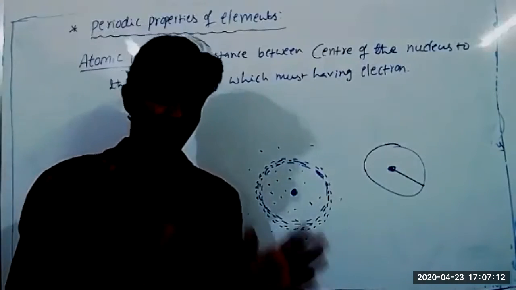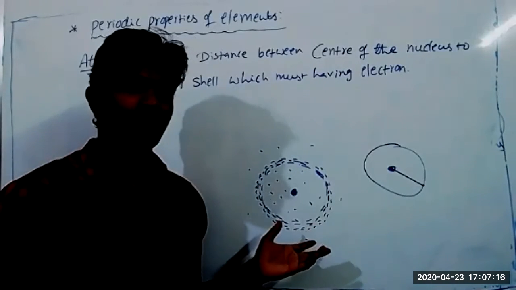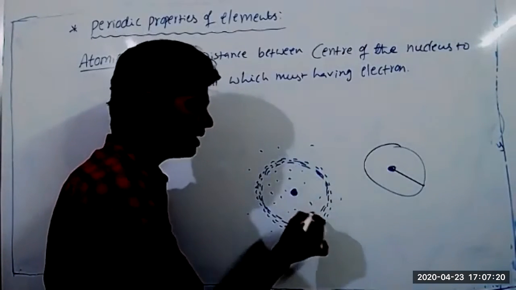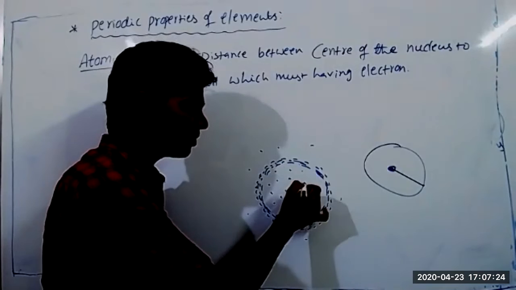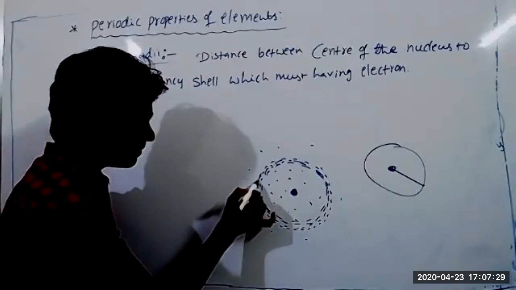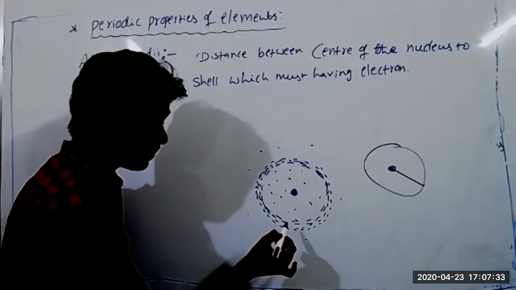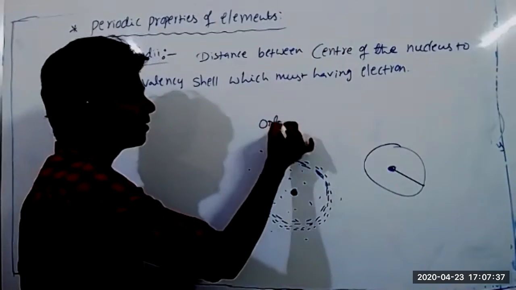Suppose when you see an atom with the help of an electron microscope, it is visible like this. Mostly we can identify its electrons only. An electron does not follow a fixed boundary. Sometimes it comes closer to the nucleus, sometimes it goes far from the nucleus. But however, this is the electron density. Wherever the probability of finding the electron is maximum, that is what we call an orbital.